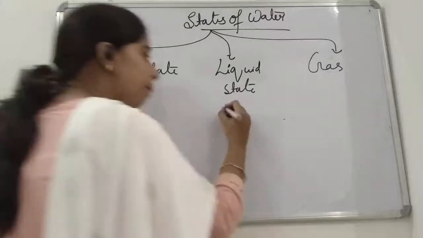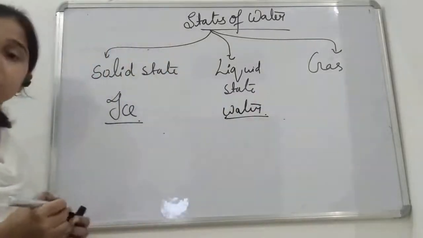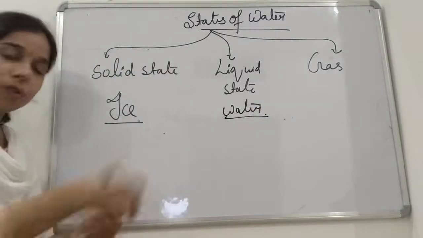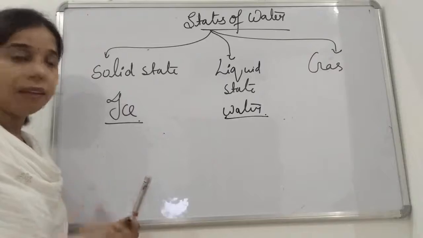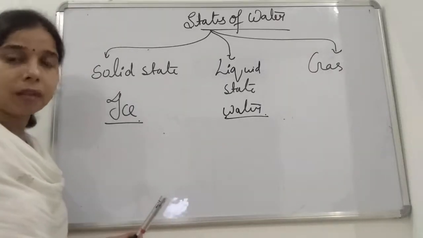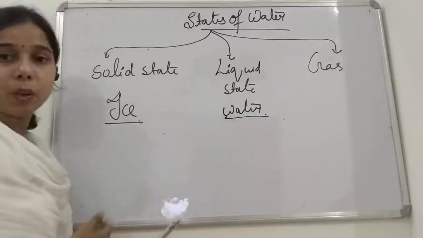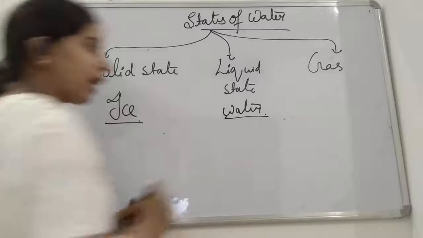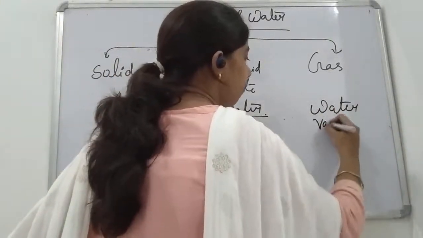Then the simple water that we drink, students, is in the liquid state. When you take the tray out from the fridge, it will melt and finally get converted into water itself. So normal water that we drink and use for different purposes always exists in a liquid state. Now gaseous, students. In gaseous form it is water vapor.